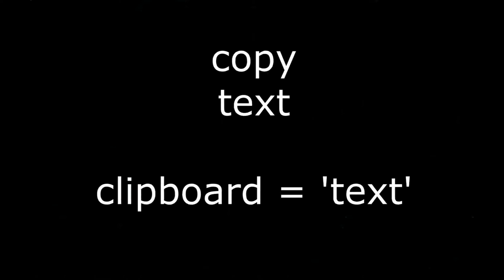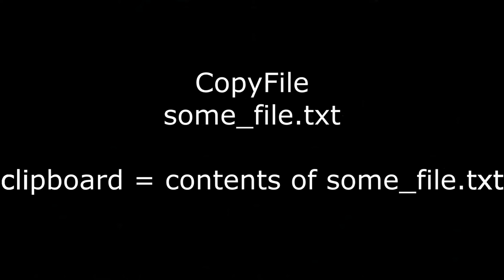The first command we're going to look at is copy. When the copy command is found, it will look at the next line beneath that instruction and copy whatever is there to the clipboard. After that, we have the copy file command. When the interpreter finds the copy file instruction, it will look for some file name on the line below, and it will copy the contents of that file to the clipboard.